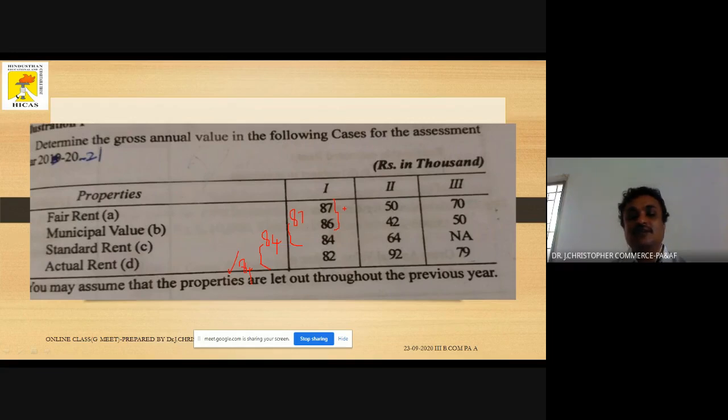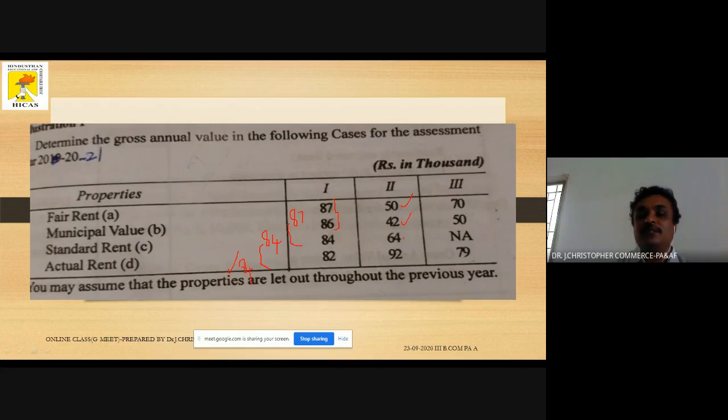That is the gross annual value. So compare 84 with the actual rent 82, whichever is higher. 84 is higher. Similarly, when we do the next sum, 50 or 42, whichever is higher, 50 is higher. Keep that 50 number in mind.